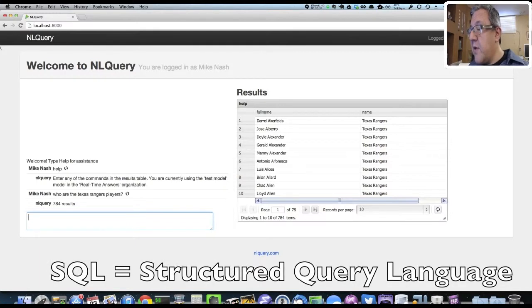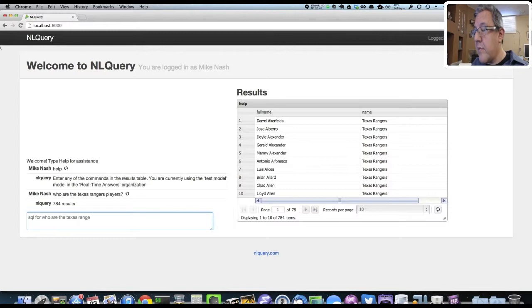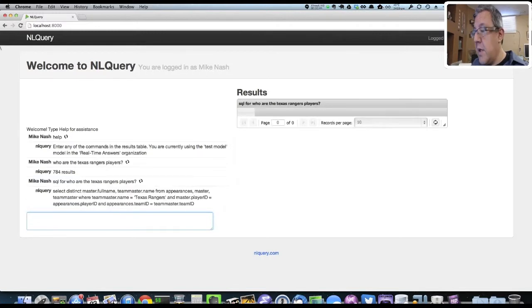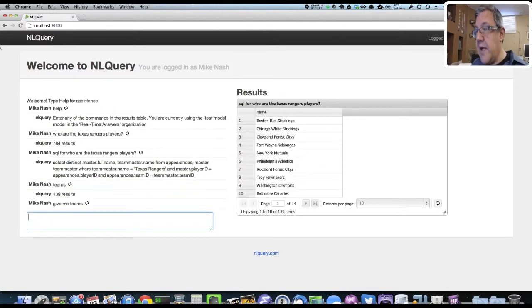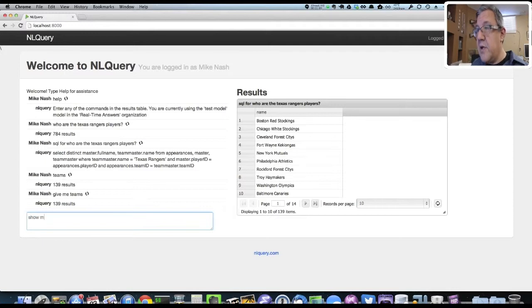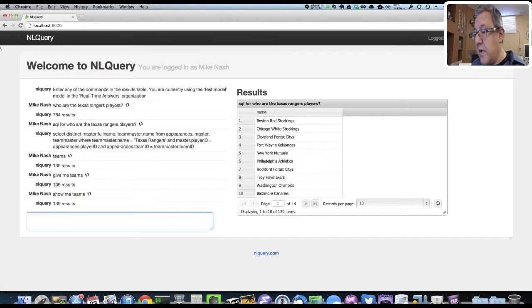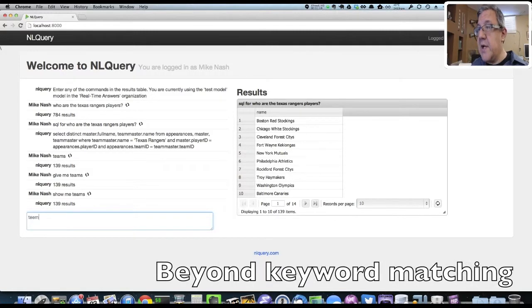We can see the SQL that resulted from our query by asking, so that's the database language that actually gets executed. One of the most difficult things about natural language is that you can ask the same thing in a great many different ways. For example, if I want to see a list of baseball teams, I could say teams. I could say give me teams. I could say show me teams. Or I could spell something a bit incorrectly and just say team.